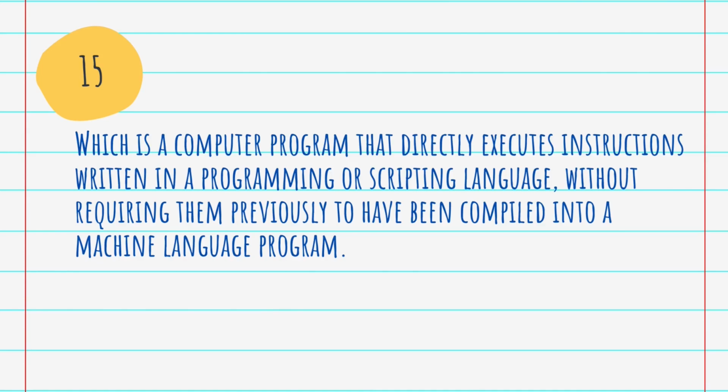Question number 15. Which is a computer program that directly executes instructions written in a programming or scripting language without requiring them previously to have been compiled into a machine language program? And the answer is interpreter. We all know that the interpreter directly executes the instructions written in a programming or scripting language without previously converting them to object code or machine code.